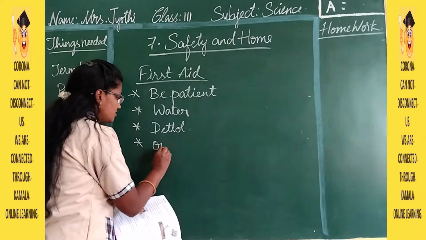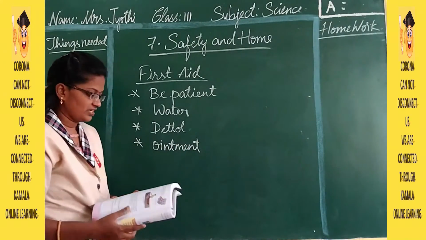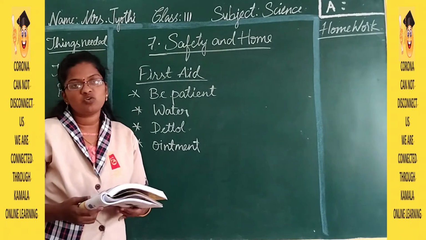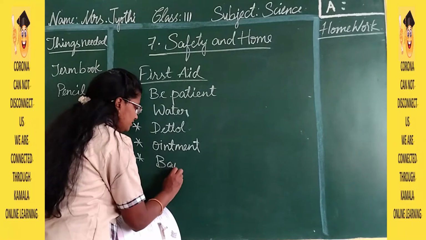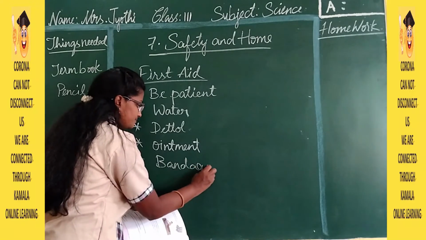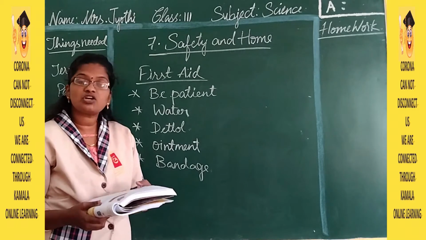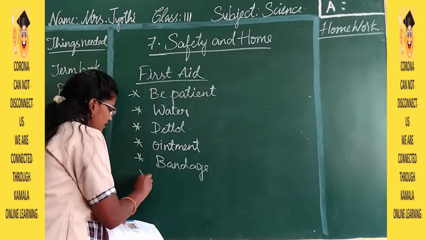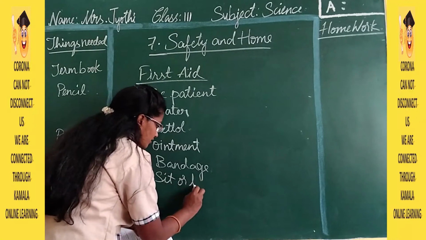Then tie a bandage over the wound. And the last thing is make the injured person sit or lie down.